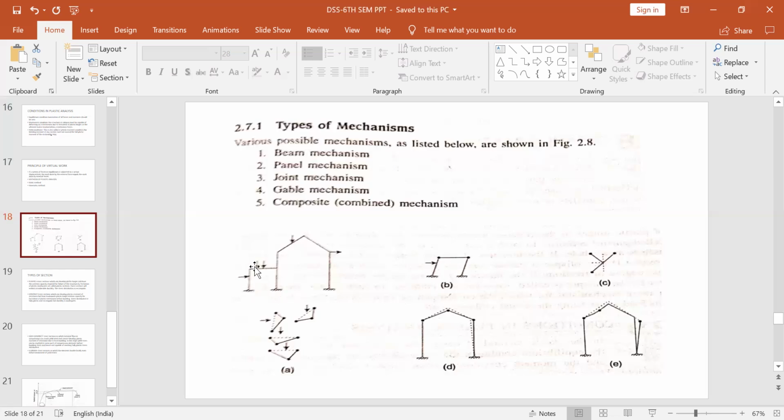Means this thing will go like this. This was the original frame. Now it has swayed like this. So this will also sway. This column will also sway. So this is sway mechanism.